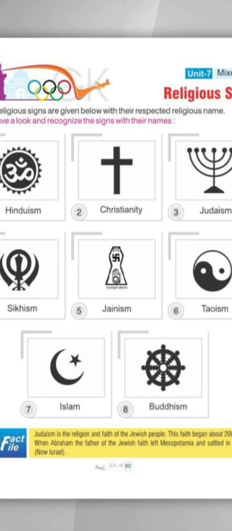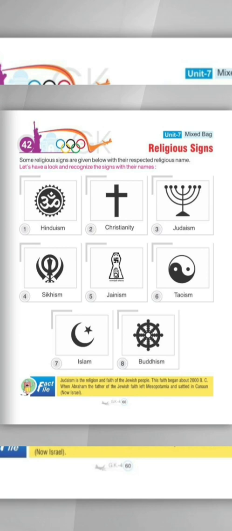Let's read fact 5. Judaism is the religion and faith of the Jewish people. This faith began about 2000 BC when Abraham, the father of the Jewish faith, left Mesopotamia and settled in Canaan, now Israel. So students, the Judaism religion was begun about 2000 BC by Abraham, who is the father of the Jewish faith. So students, now we have completed this chapter.